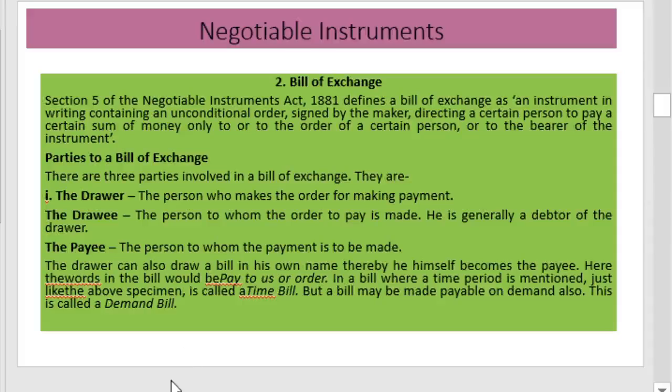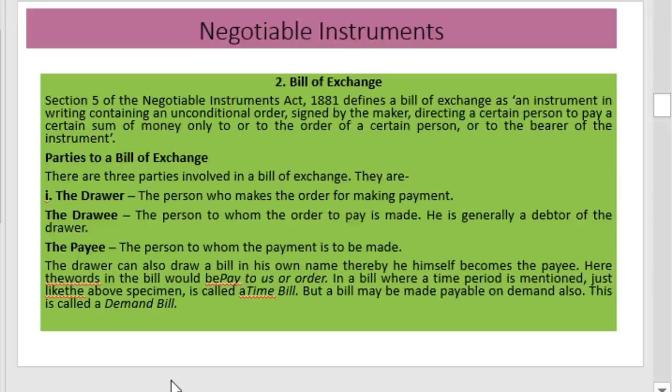Then the second category of negotiable instrument is the bill of exchange. A bill of exchange is defined under Section 5 of the Negotiable Instruments Act 1881.